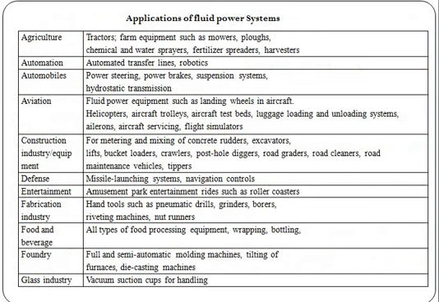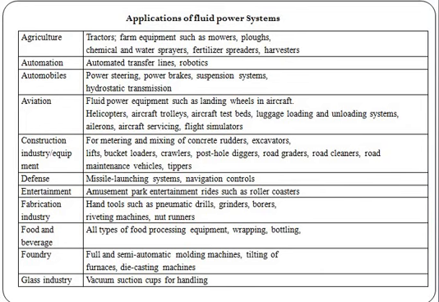Next, we discuss the applications of fluid power systems. There are various applications for fluid power systems, namely agriculture applications, automation industries, automobiles, aviation, construction industries, defense applications, entertainment applications, fabrication industries, food, beverages and processing industries, foundry applications, and glass industrial applications.